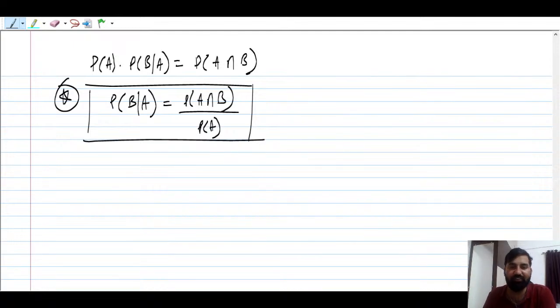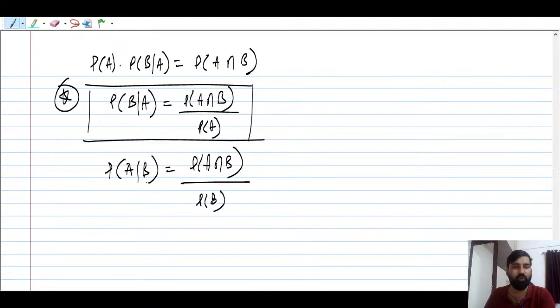So these are very important concepts. Using the tree diagram, you can always talk about it by symmetry. You can say that probability of A given B is equal to probability of A intersection B upon probability of B. Whatever is given, whatever has already occurred, you always have to write in the denominator. That is very, very important to keep in mind. This is how the multiplication rule works. You have to multiply the branch probabilities: probability of A, probability of B given A, and so on and so forth. I think this is clear for all.